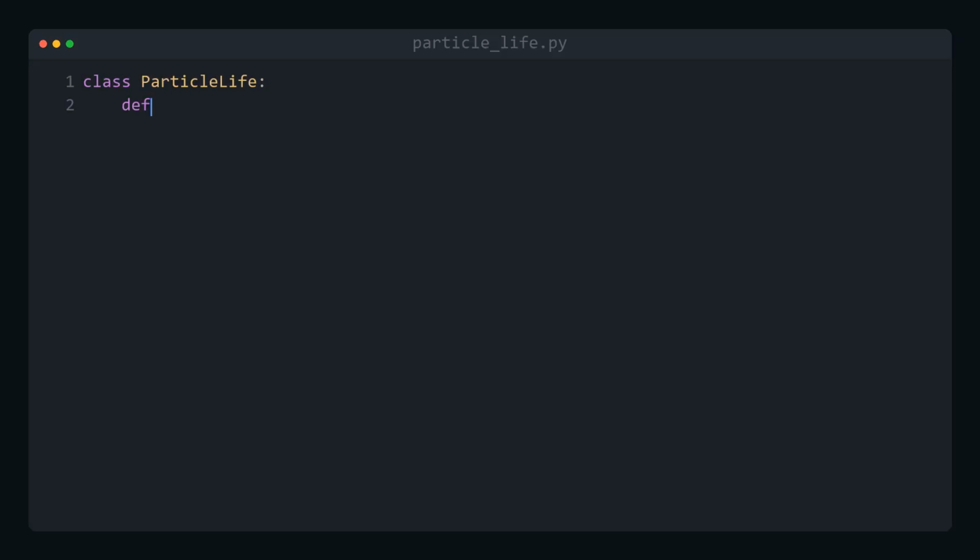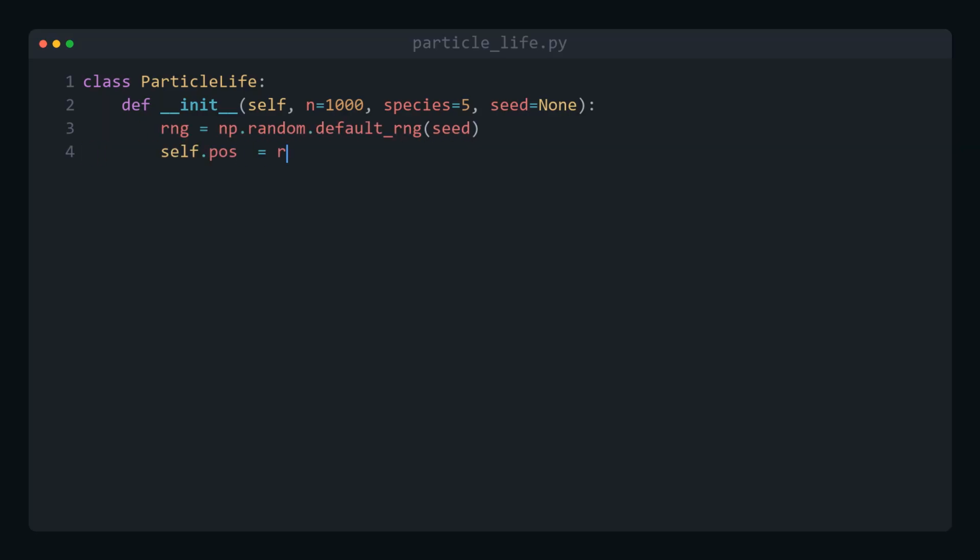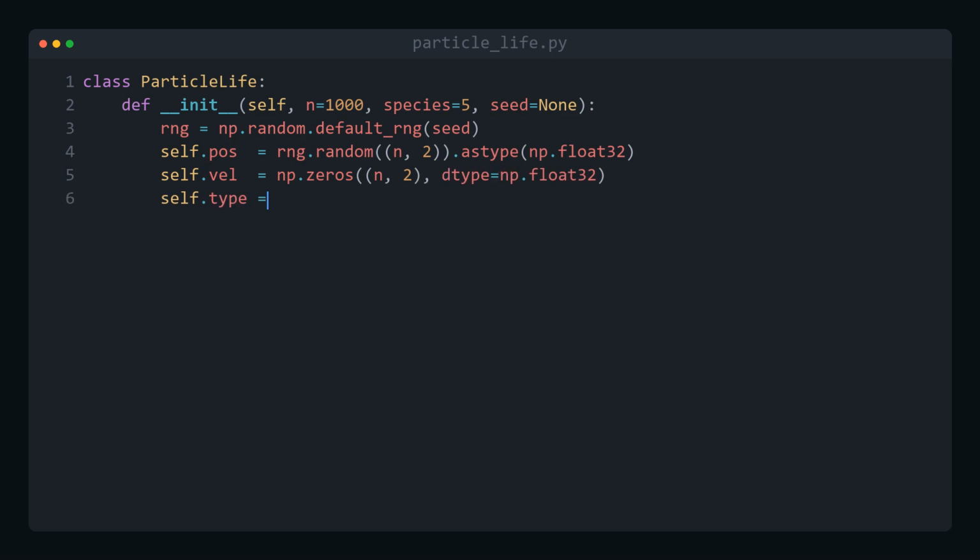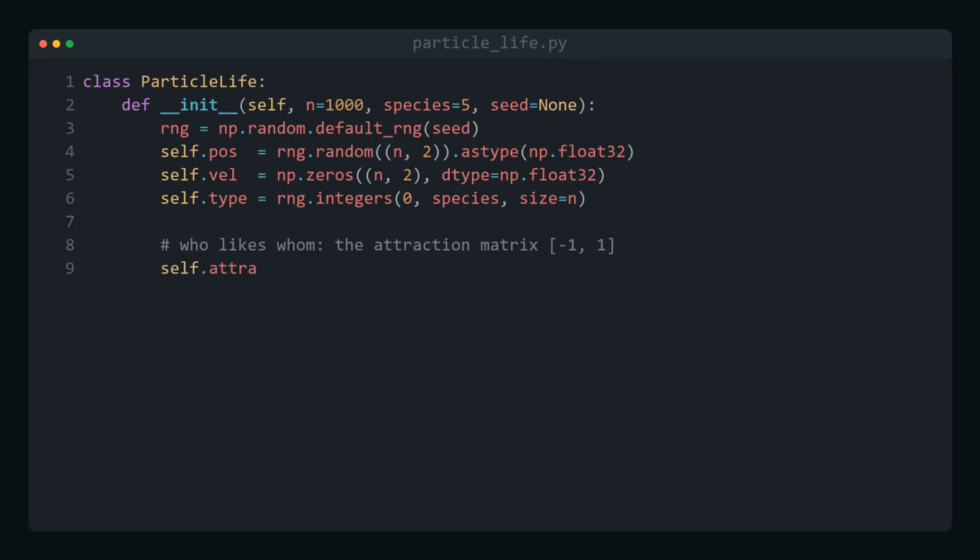The only dependency here is numpy. A single pip install and you're ready. We start with the state. Every particle has a position, a velocity, and a species. But the heart of the whole system is this attraction matrix. Just random numbers from -1 to 1. They decide who is a friend and who is an enemy.